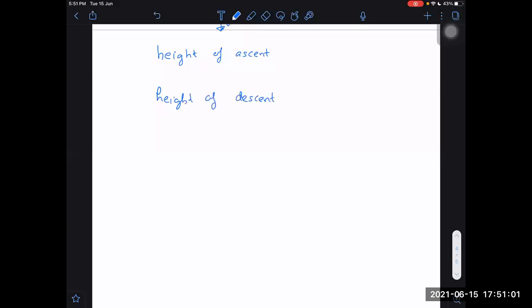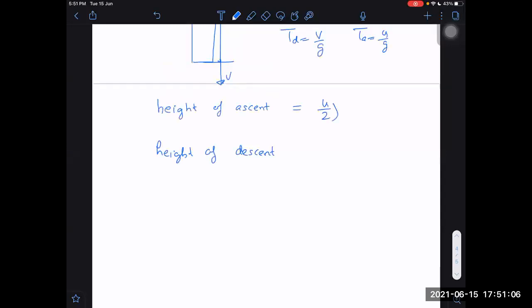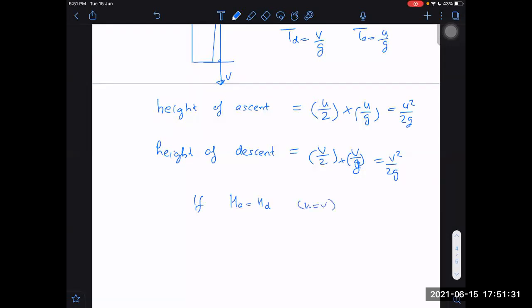Height of descent. So height of ascent is average speed u by 2 into time for height. Time for height is u by g, so it is u square by 2g. For descent it will be average speed v by 2 into v by g, which is v square by 2g. If h a is equal to h d, then u will be equal to v only, and both of these will be equal to u square by 2g. Right or not?